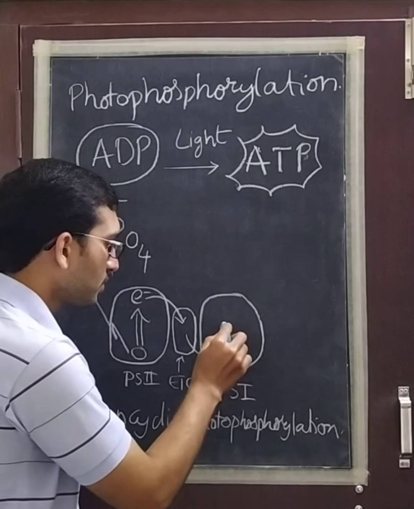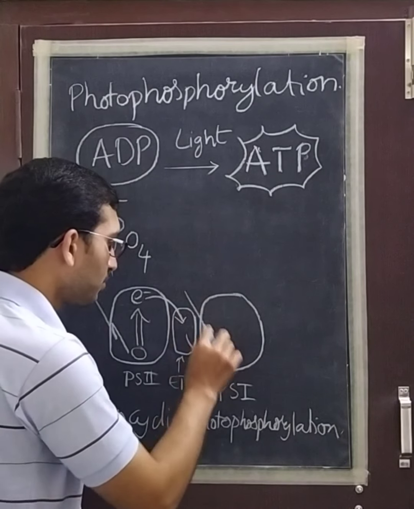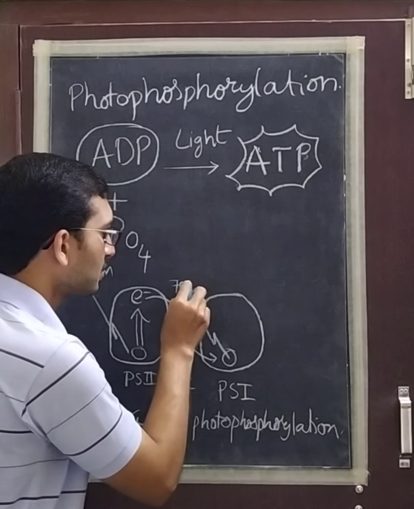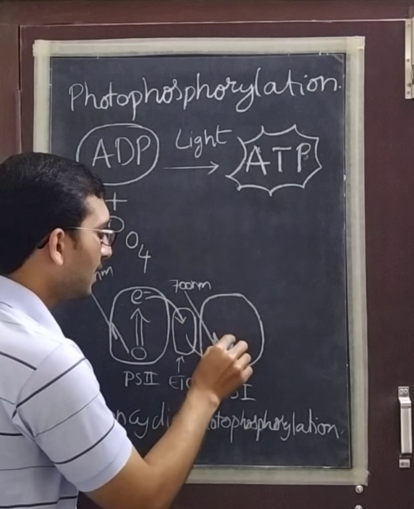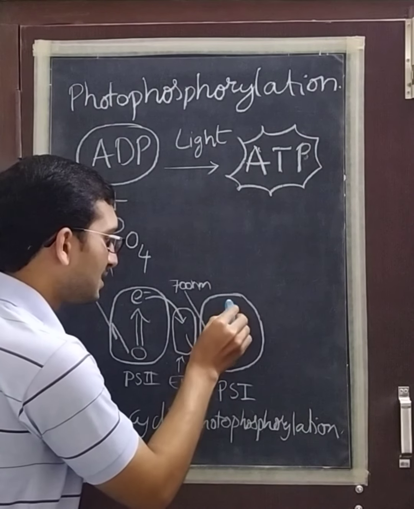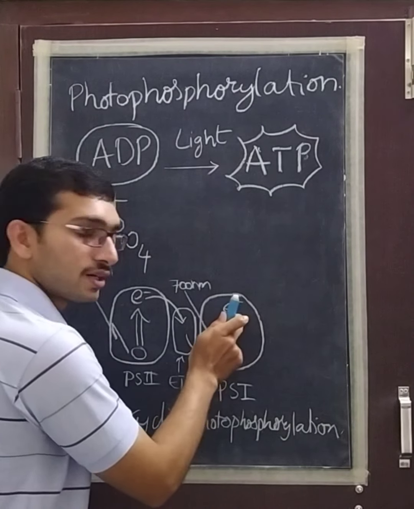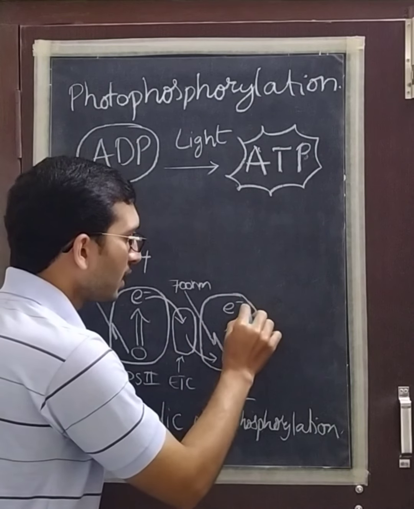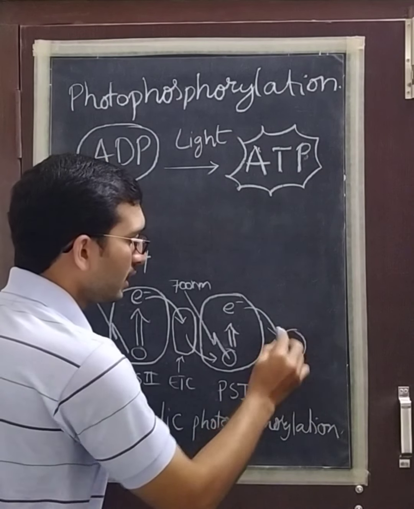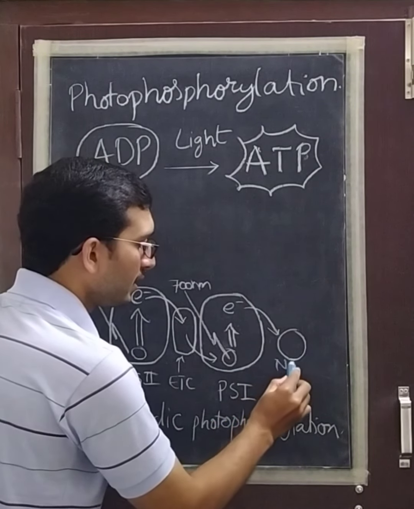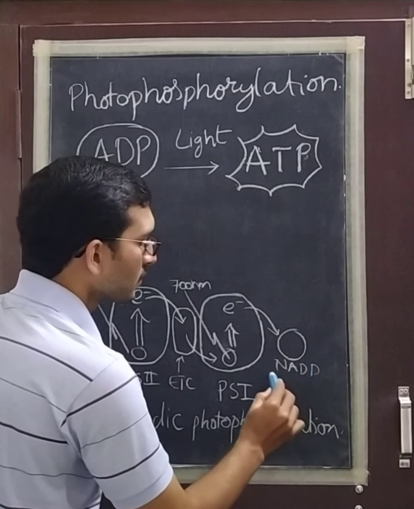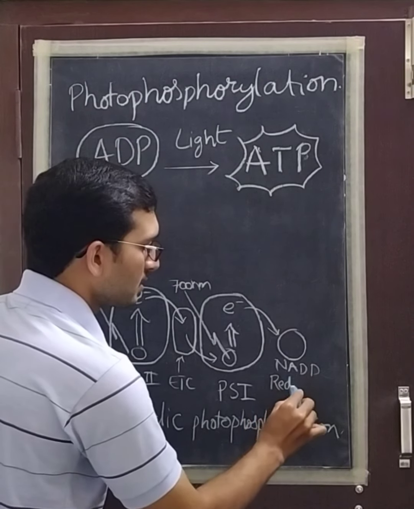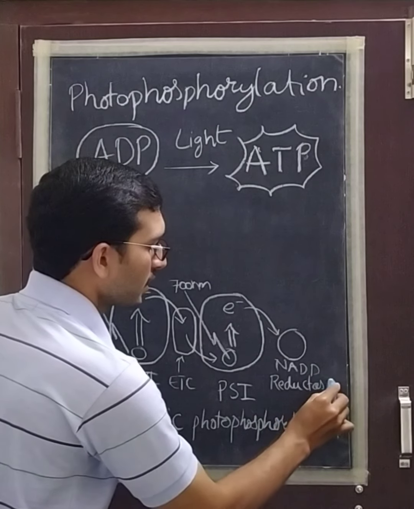Again in photosystem 1, the pigments absorb 700 nanometers of light, the electrons are excited, accepted by the electron acceptor, and sent to the NADP reductase enzyme.